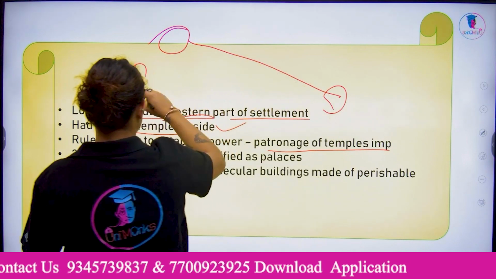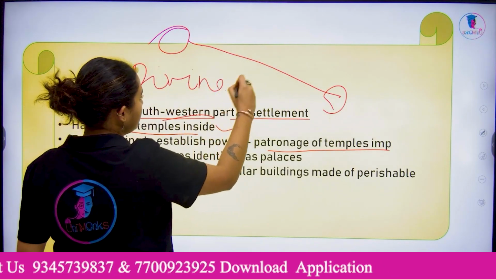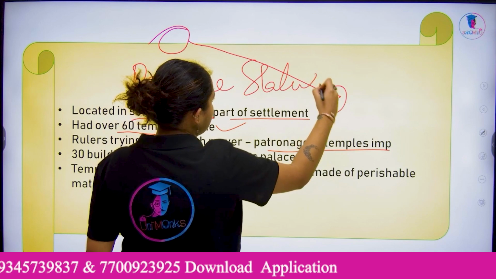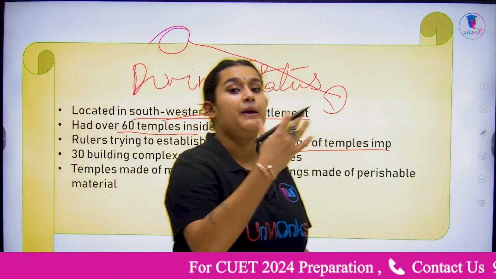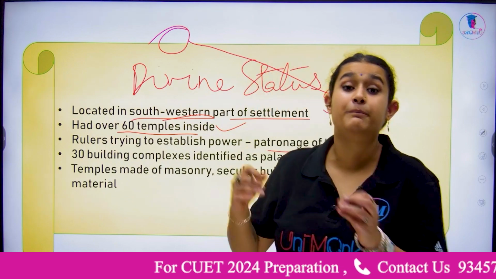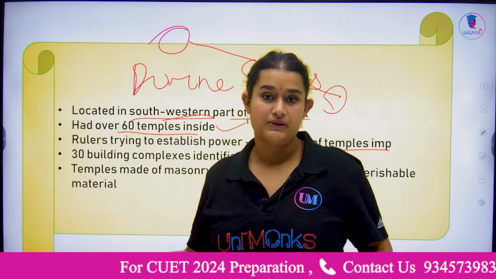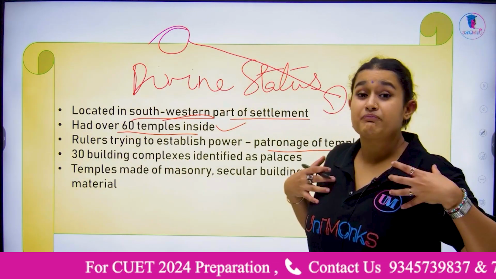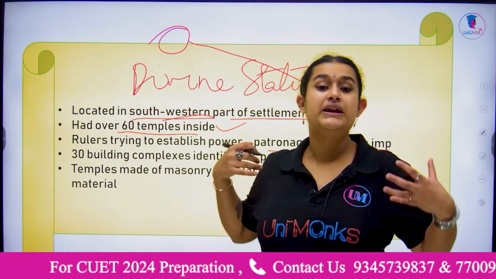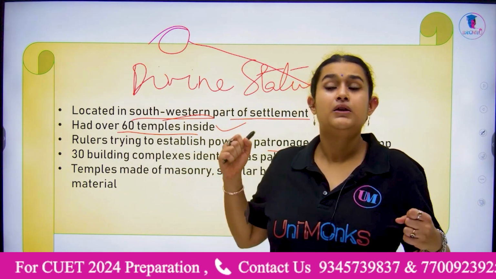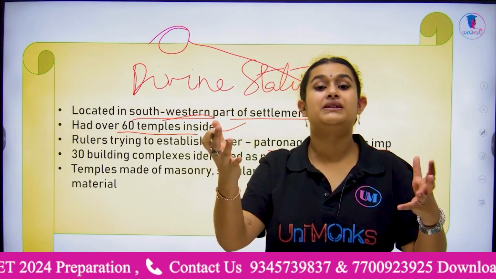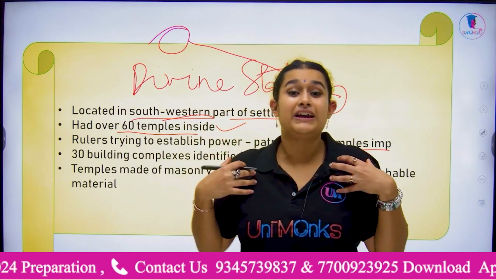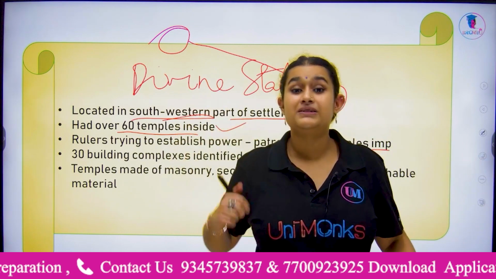Always remember this: divine status they get when they patronize the building of temples. And this establishes their power, lays down a foundation, and makes kings seem like very powerful beings in front of the general public.